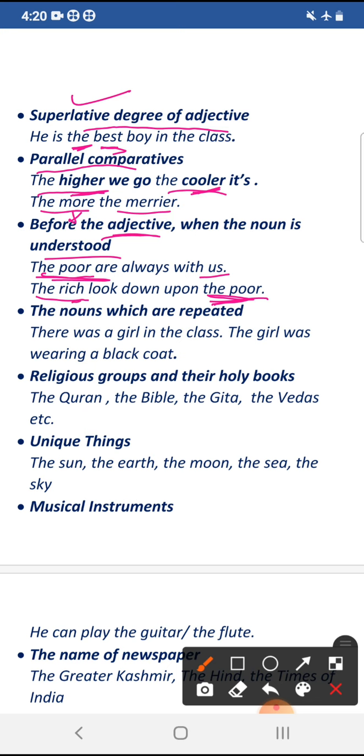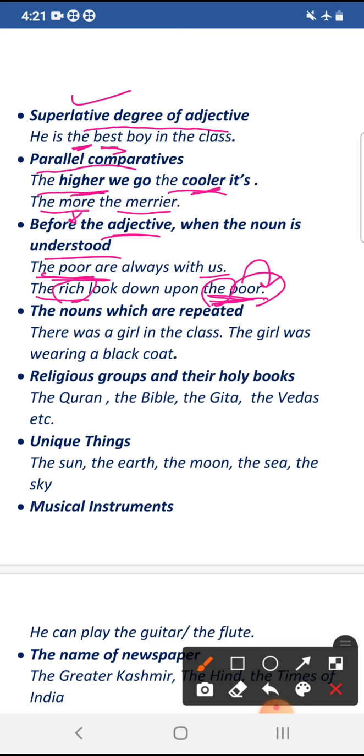So here the adjective rich signifies the whole community of rich. So there is no need to use the noun people here, because it is understood when we use the definite article the with an adjective. So the sense of the noun is understood. The rich look down upon the poor. So poor is an adjective. The article the is used with it because it represents the whole community, the whole class.